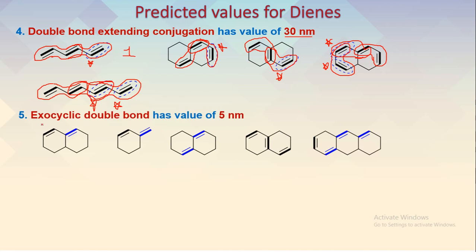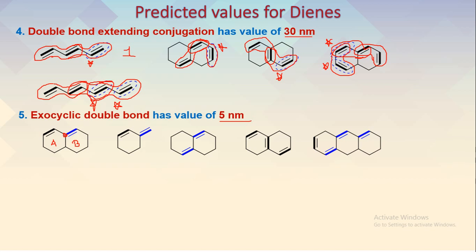The next one is exocyclic double bond. This exocyclic double bond has a value of 5 nanometers. You can see here, if I consider this as ring A and this as ring B, this double bond which is in conjugation with the double bond of ring A is the exocyclic double bond for ring A, whereas ring B doesn't have any exocyclic double bond.